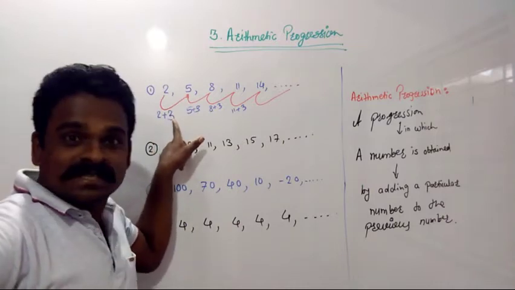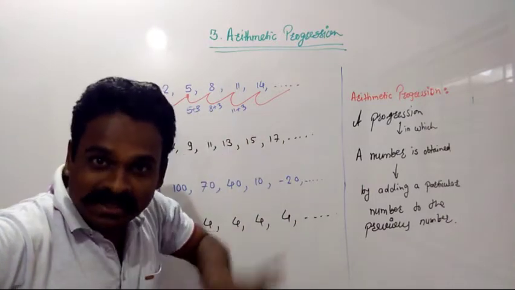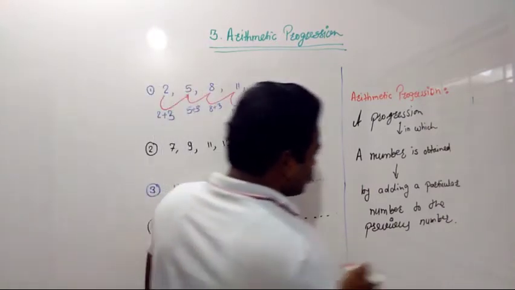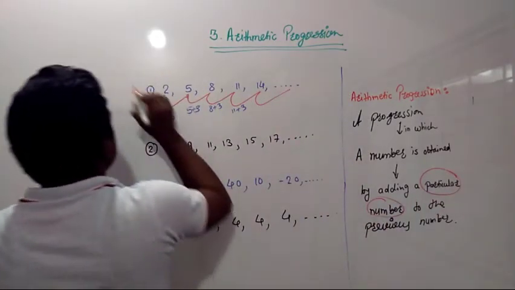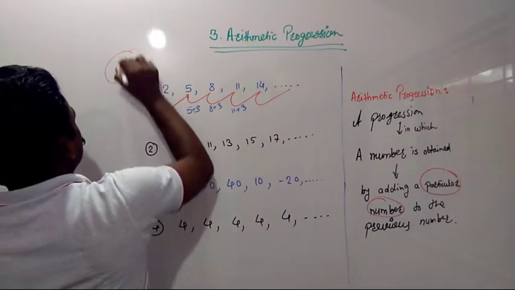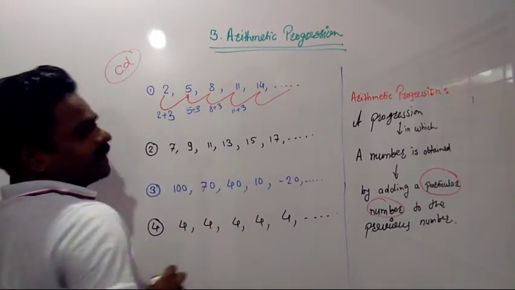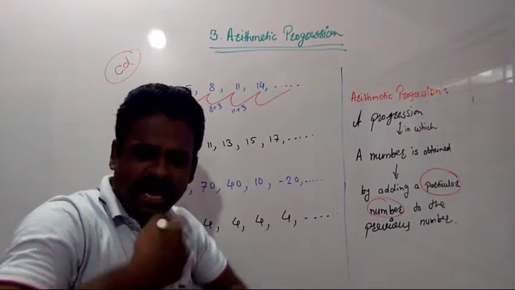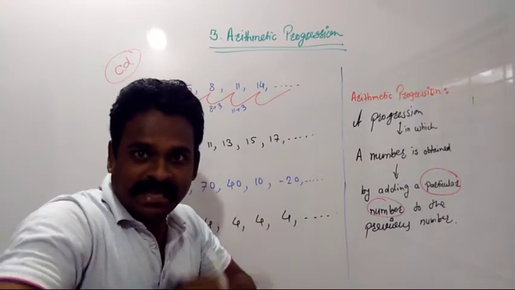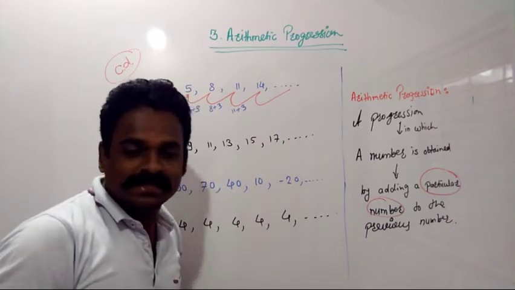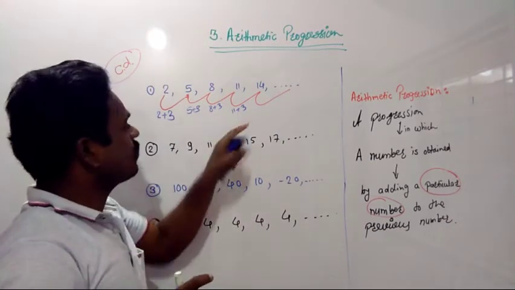Here that particular number is 3, and this particular number is called the common difference. Every time we add the same number to get the next number, and that's why it is called the common difference.